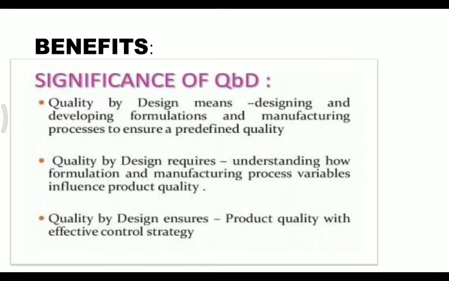Next, quality by design requires understanding how formulation and manufacturing process variables influence product quality. Third, quality by design ensures product quality with an effective control strategy. So this is the simple significance of quality by design.